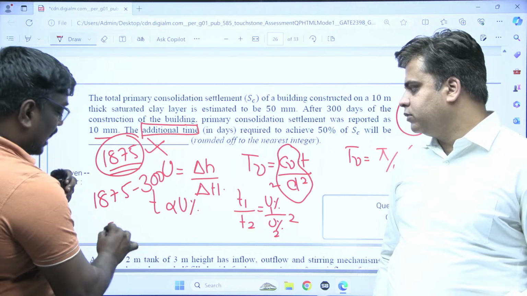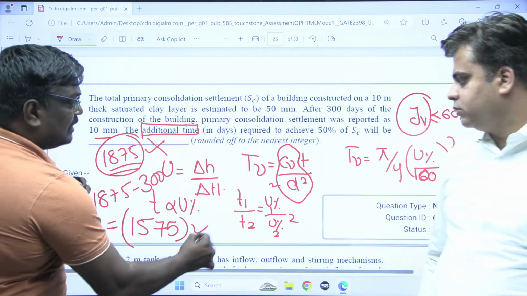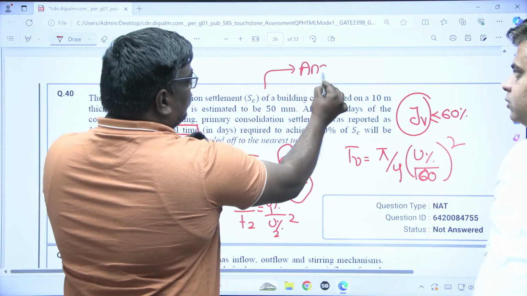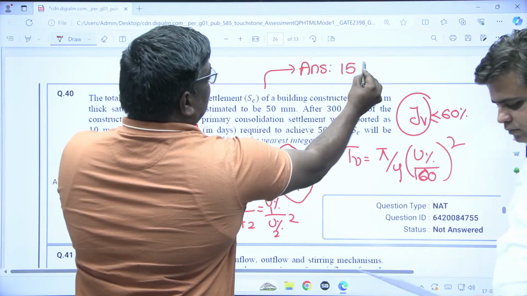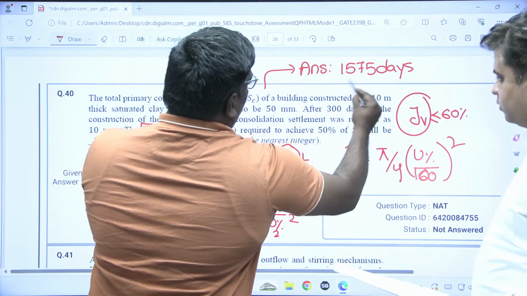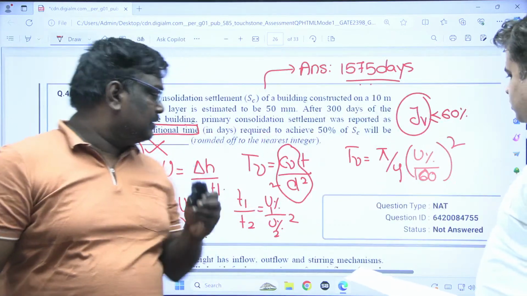So the answer here will be 1575 days. So this is the correct answer. Please remember, if you have written 1875, it is wrong because they have asked for the additional days.